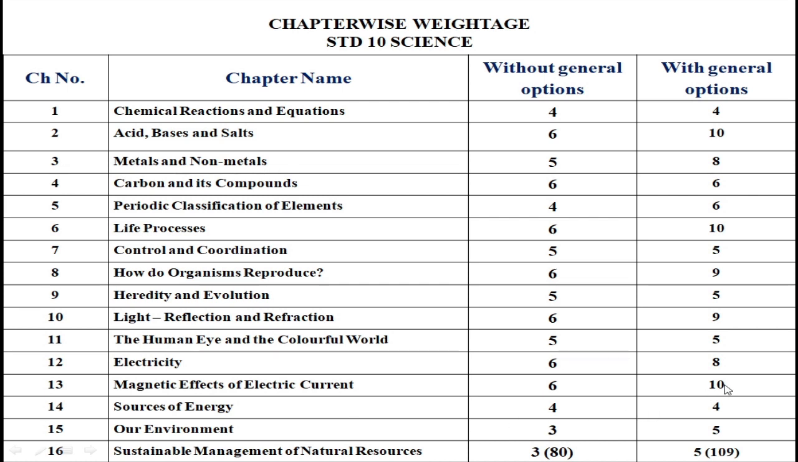Chapter number 13, which is also of 10 marks. What are the important questions? Magnetic effects of electric current. In that, 2 main important questions are there. One is the electric generator and one is the electric motor. So you can prepare both to get good marks.